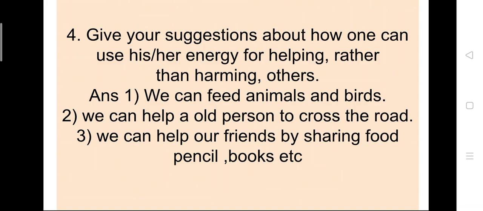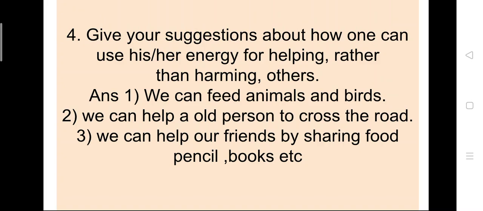Fourth, give your suggestions about how one can use his or her energy for helping rather than harming others. So the answer is we can feed animals and birds. ठीक है, कुछ सजेशन देने हैं कि बिना किसी को नुकसान पहुंचाए कैसे हेल्प करेंगे. तो we can feed animals and birds, कुछ दे सकते हैं खाने के लिए, वो हेल्प करना हुआ. We can help an old person to cross the road.